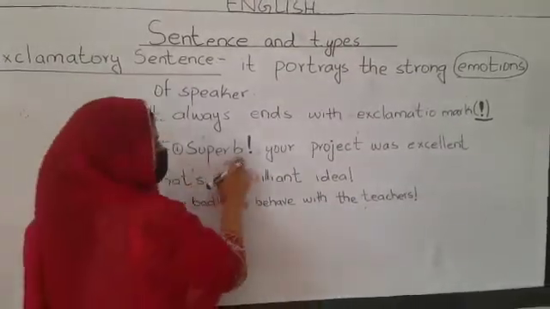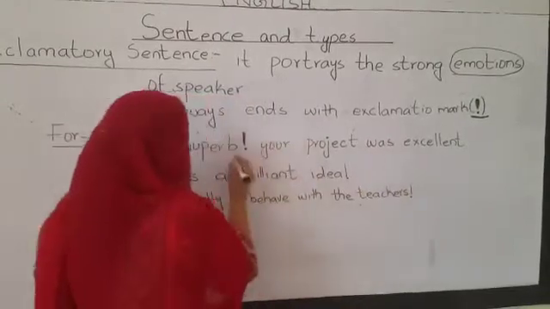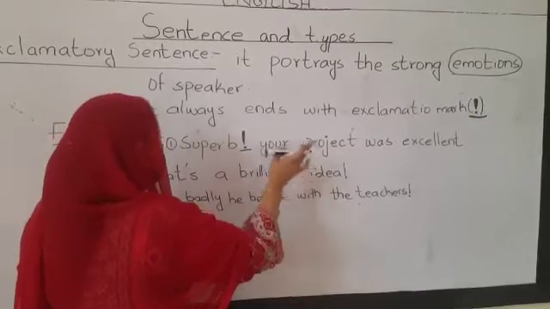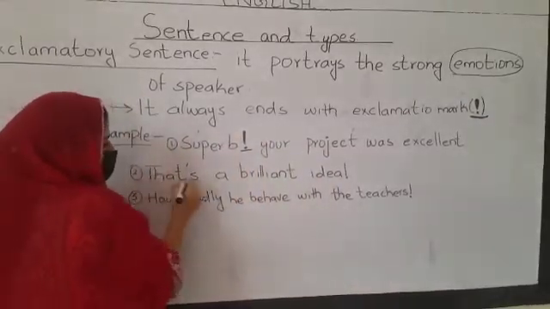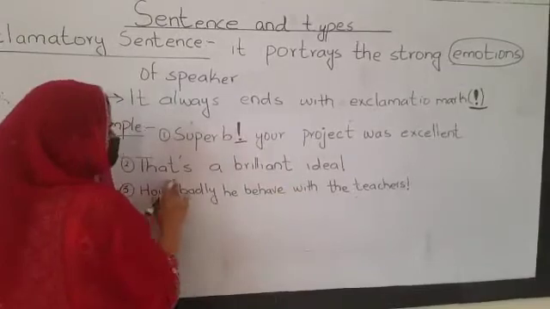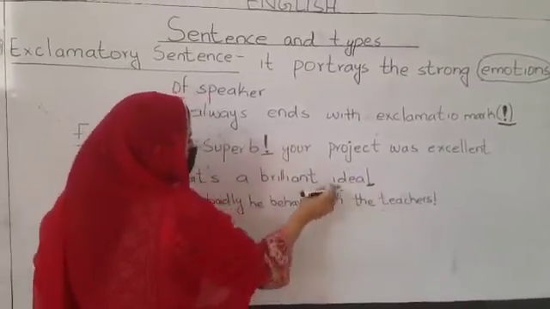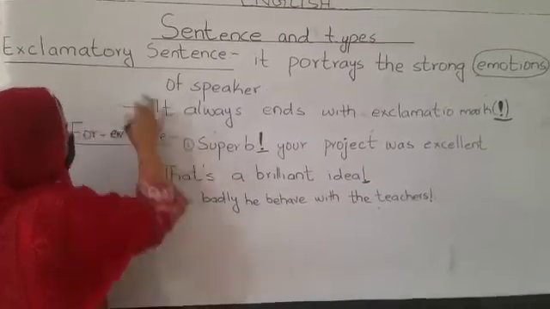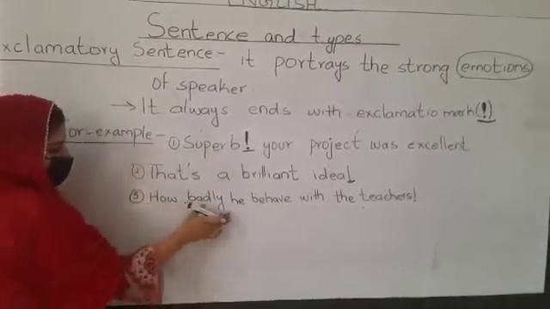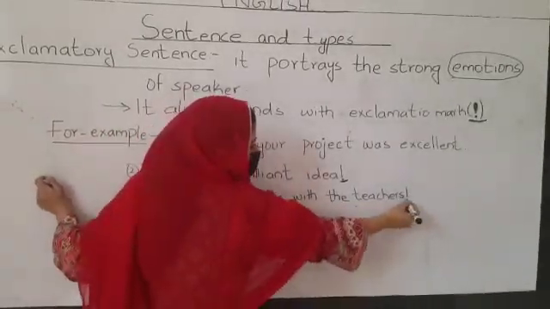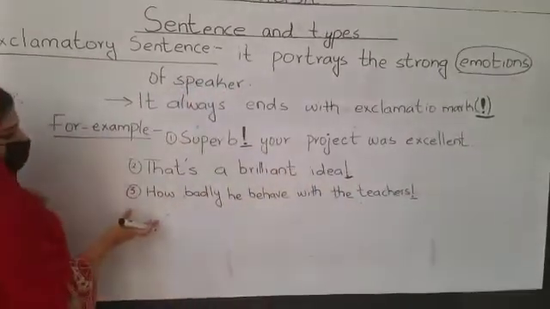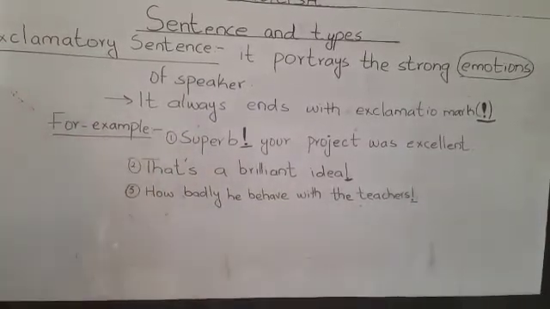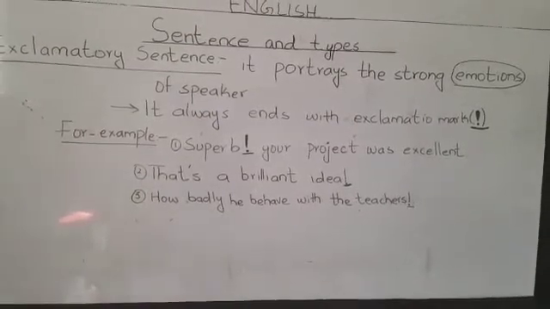For example, superb, your project was excellent! Look at this, after superb there is an exclamation mark and emotions are shown by the speaker in this sentence. That's a brilliant idea! You can see at the end of this sentence there is an exclamation mark and emotion is shown in this sentence, which shows that this is an exclamatory sentence. How badly he behaved with the teachers! You can see at the end there is an exclamation mark and this sentence is also indicating emotions and expressions. So this is also an exclamatory sentence.